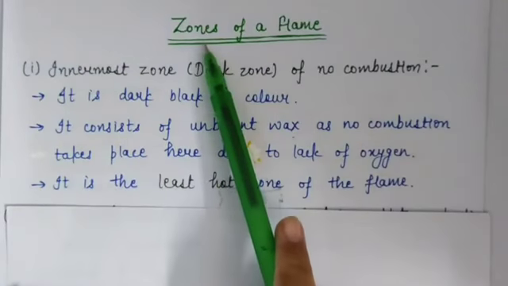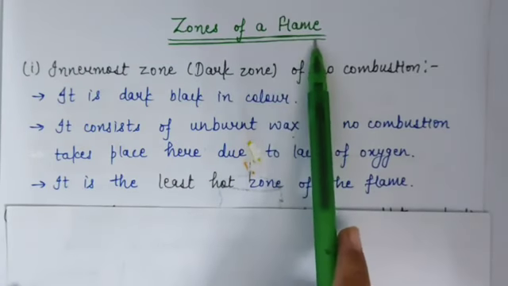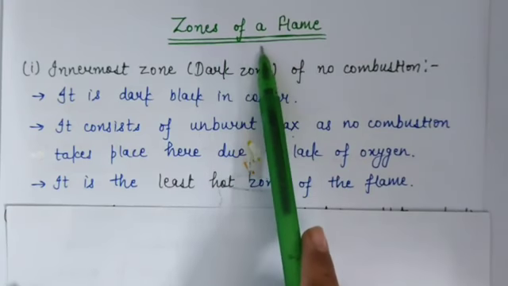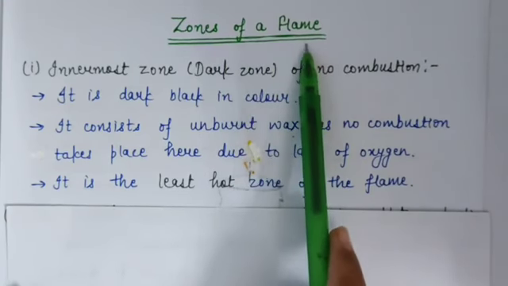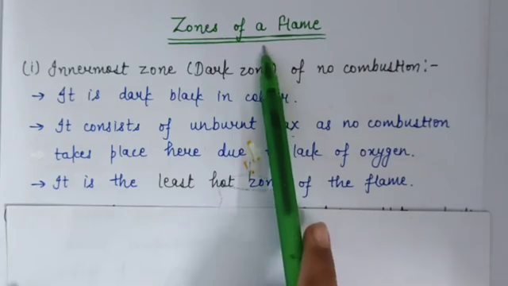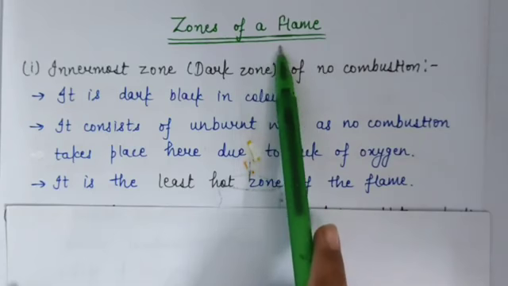Now our next topic is zones of a flame. Now we will study the different zones of a flame with the help of a candle. We will observe the flame of a candle. So a candle flame is divided into 3 zones.